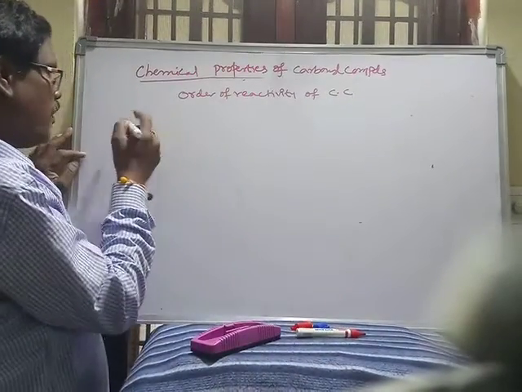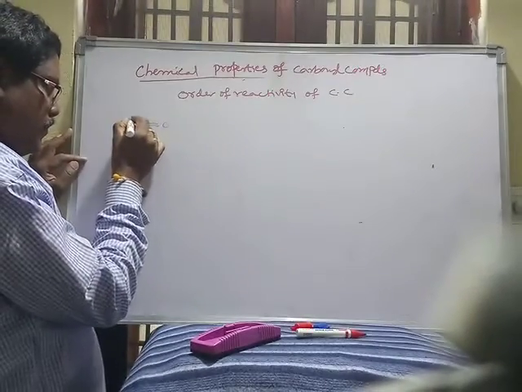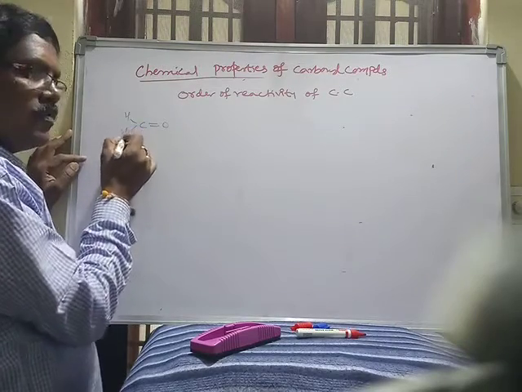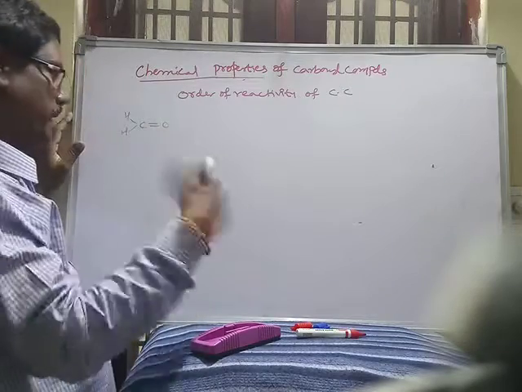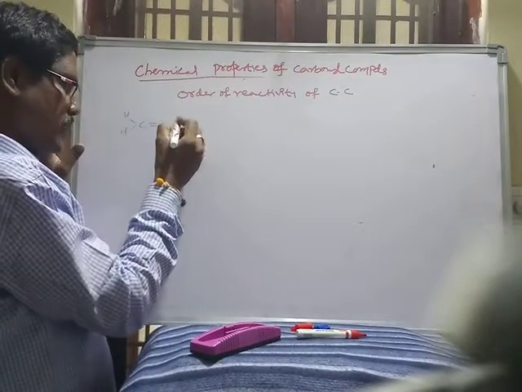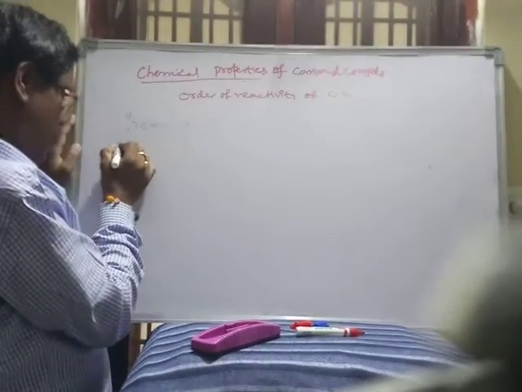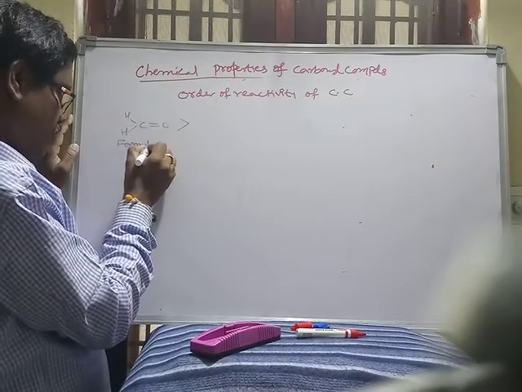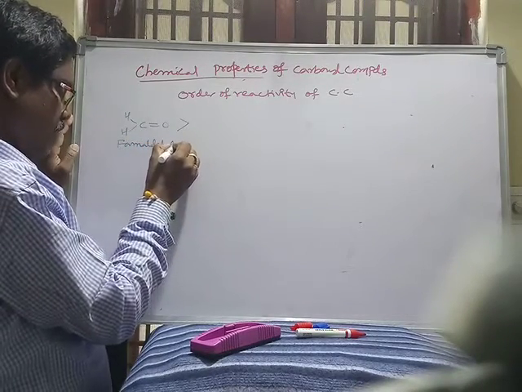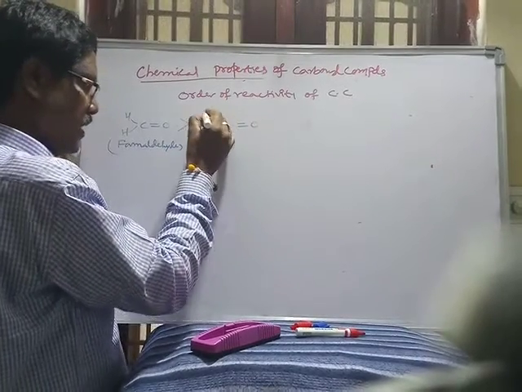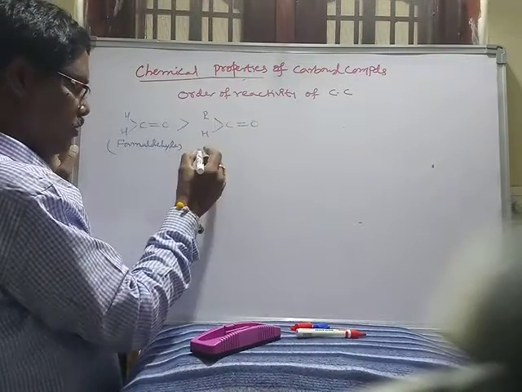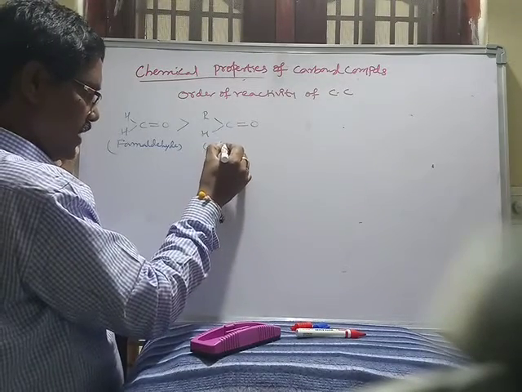The highest is formaldehyde: no alkyl group, no phenyl group, no sterically hindered group. Next, R and H, only one alkyl group: this is the aliphatic aldehyde.